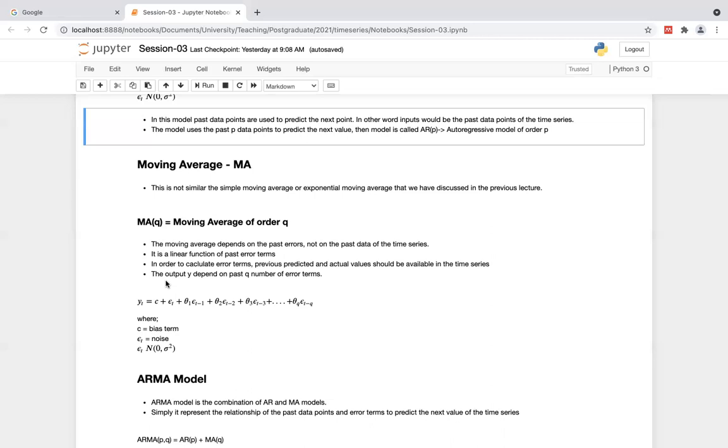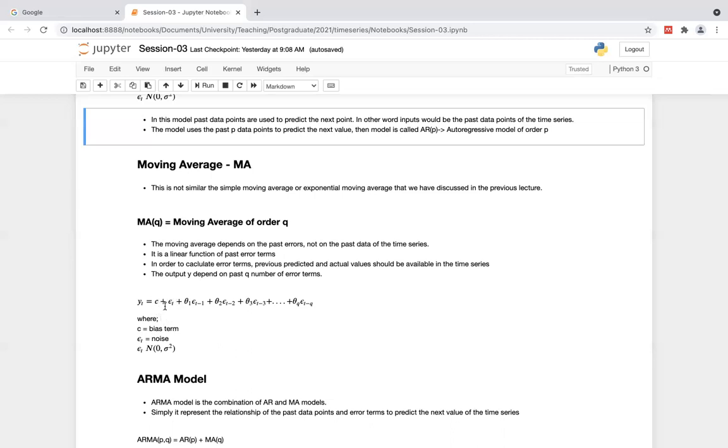In here, as in the previous autoregressive model, there is a parameter, but here it's q. Then you can simply imagine that q is the number of past data points that you are going to use in this model. I'm not going to explain this again and again. It's simply the previous one. C is the error or bias term.